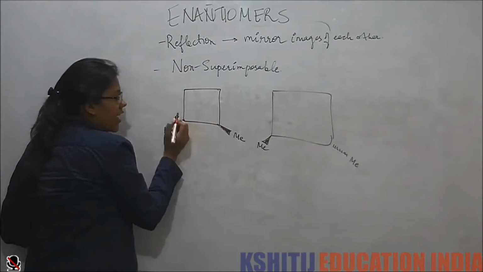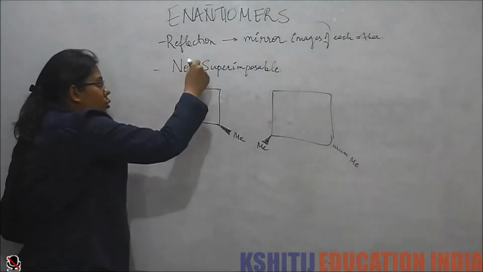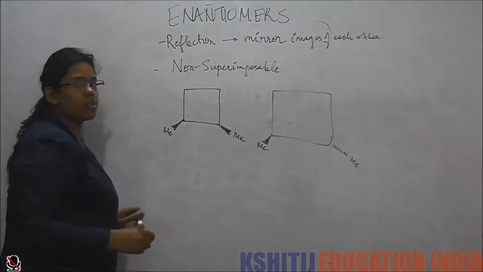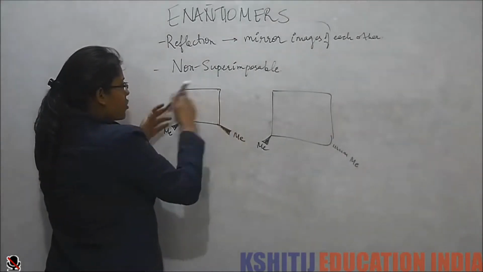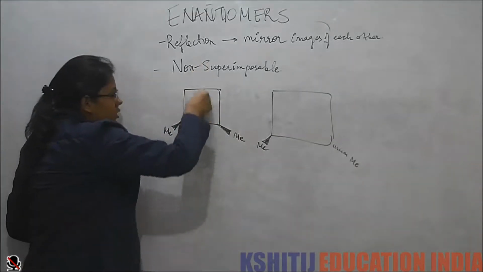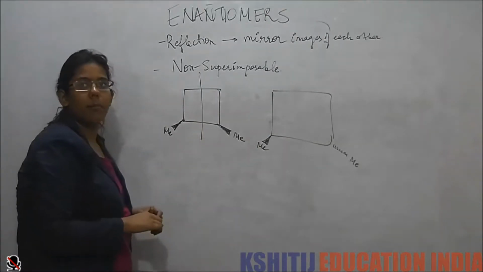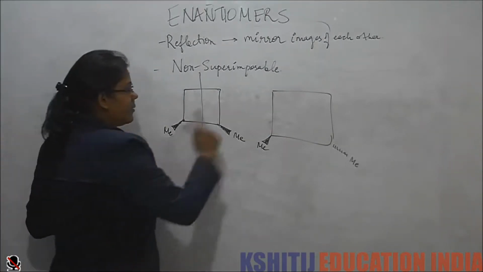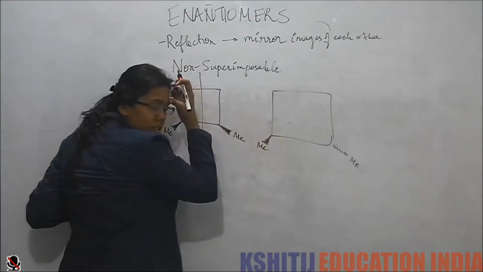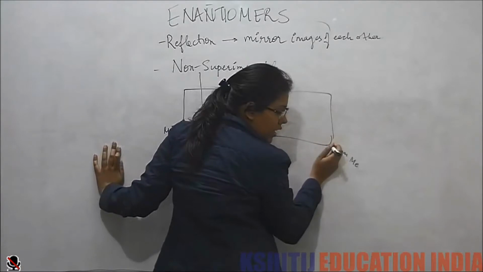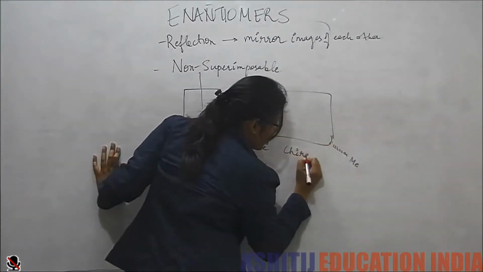Though the groups attached to this carbon are different, this molecule has a plane of symmetry, which makes it achiral. You can see these methyl groups are coming out, so there is a plane of symmetry here, which makes the molecule achiral. But at the same time, if we see this has one methyl coming out and this has the methyl going in, so this molecule is chiral.